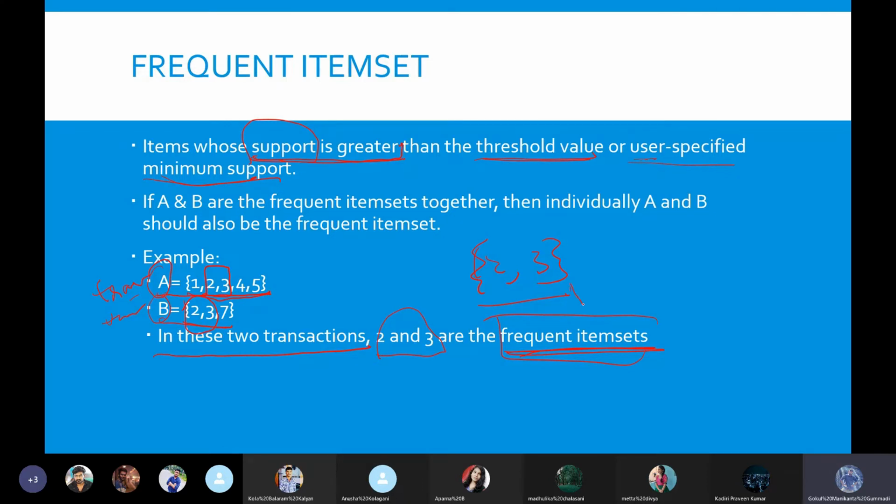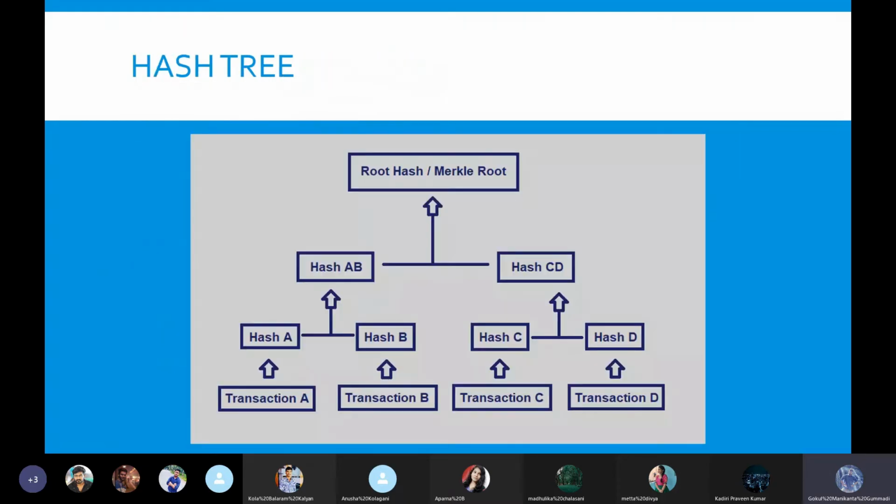Where will this frequent item set be identified? It is from the transactions. So how many times a particular set of elements is being repeated in different transactions, those will be called frequent item sets. If it is not being repeated at all, then it is not called a frequent item set. So that is how we identify frequent item sets.